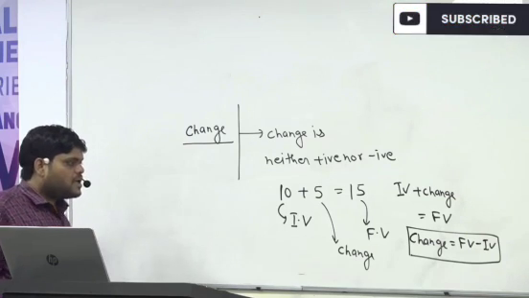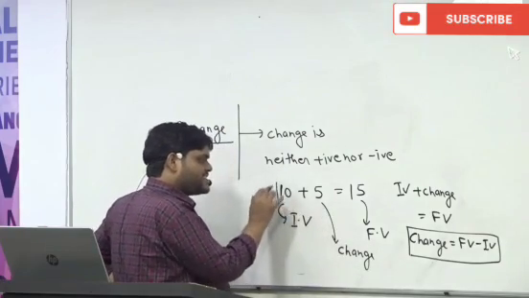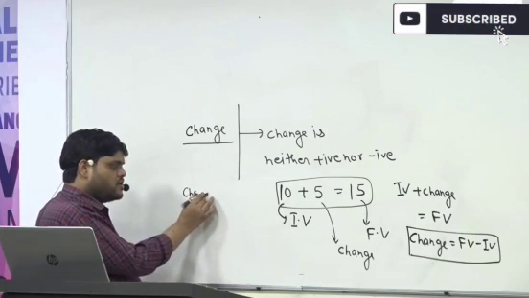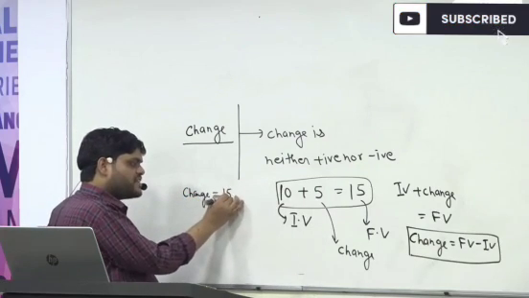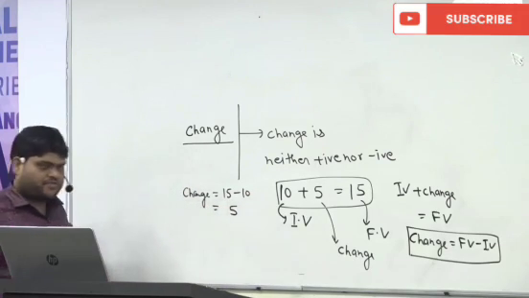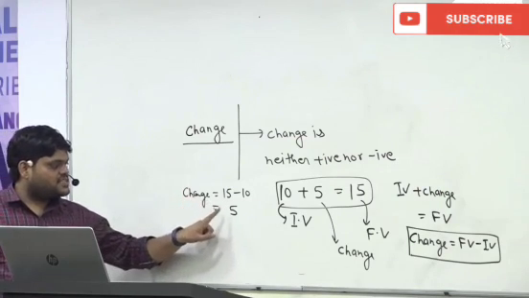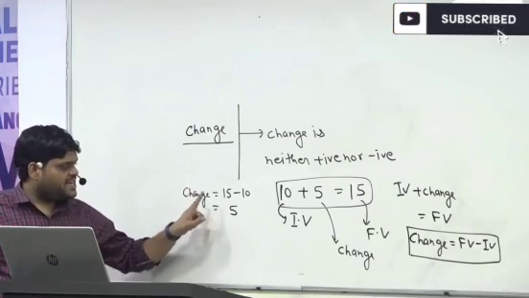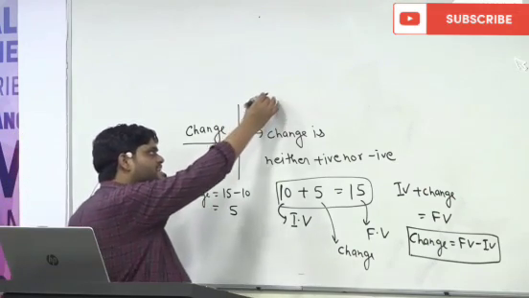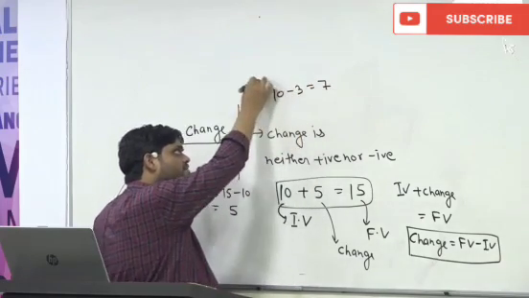See, so from here I can say that the change is equal to final value, 15, minus initial value, 10, that is coming as 5. No sign means positive sign, so change is positive. But suppose the question is like this, 10 minus 3 is equal to 7.